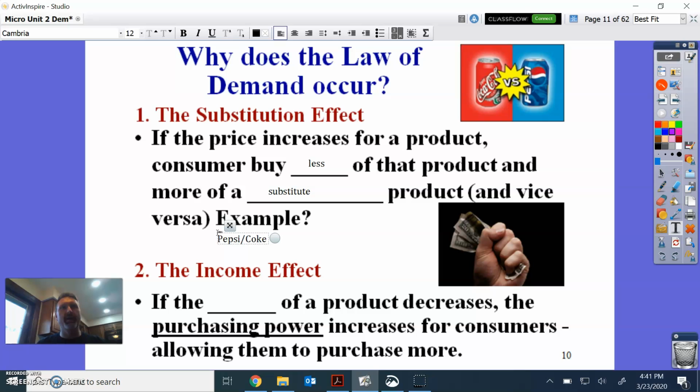If Tostitos are on sale, people will buy that. If the Giant Eagle brand of tortilla chips are on sale, people will buy that. So typically when there's a price change in some way, shape, or form, consumers will buy less of something and more of something else.